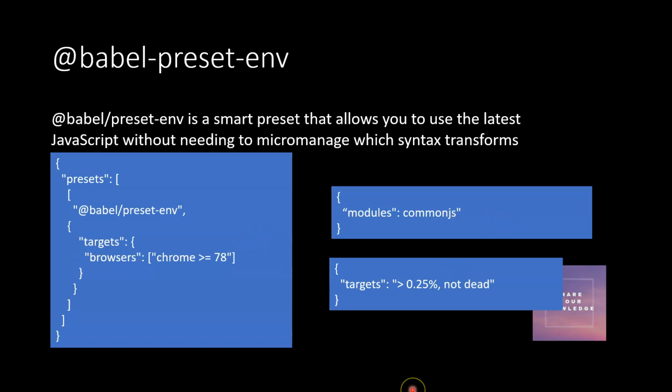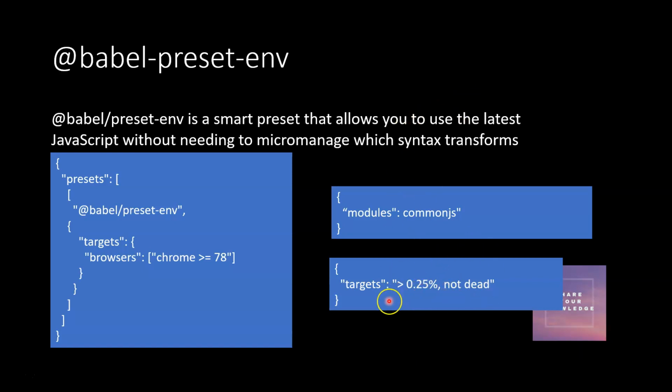Likewise, if you want this code to be converted to a different module format, you can say that maybe I have written in ESM, but I want it converted to CommonJS format or AMD format or any supported module system. You can also say it like this: it is targeted for any browser which has more than 25% of market share and is not dead.